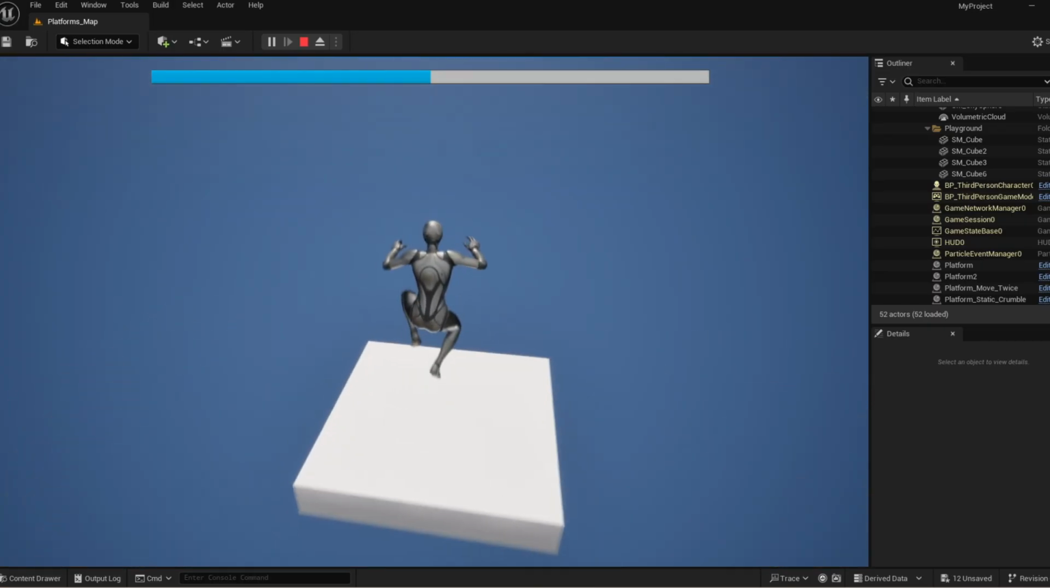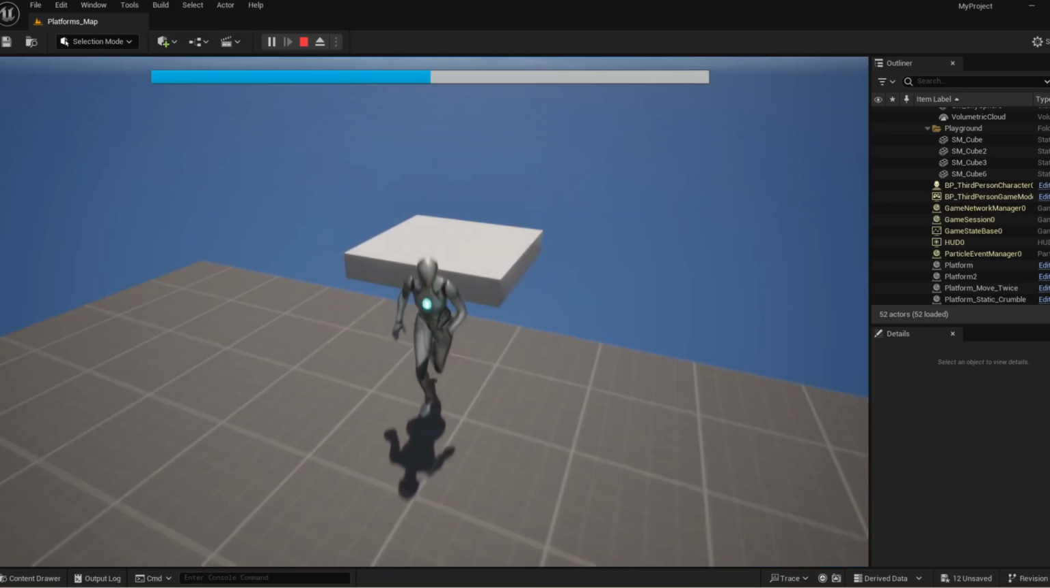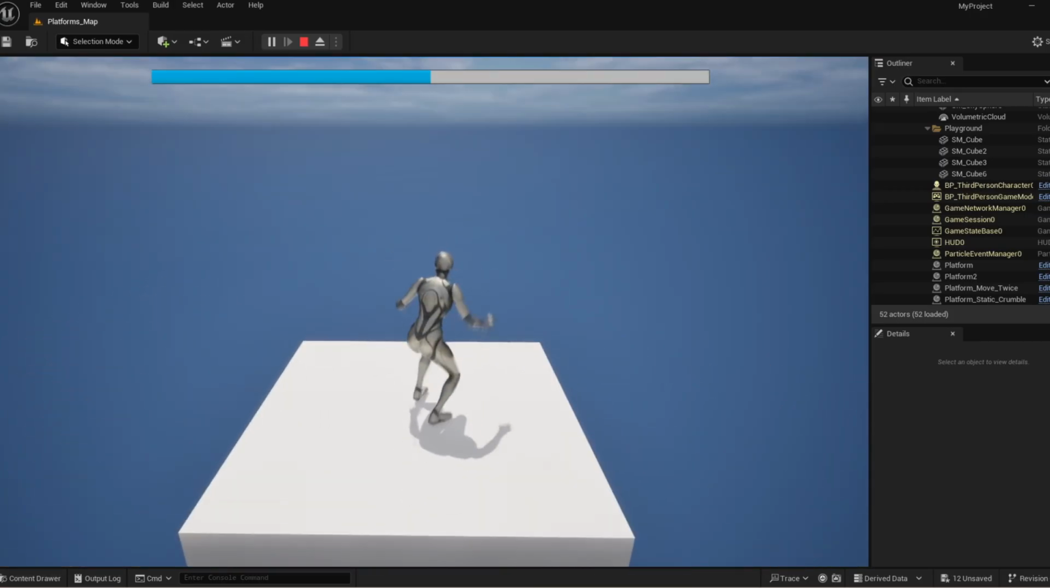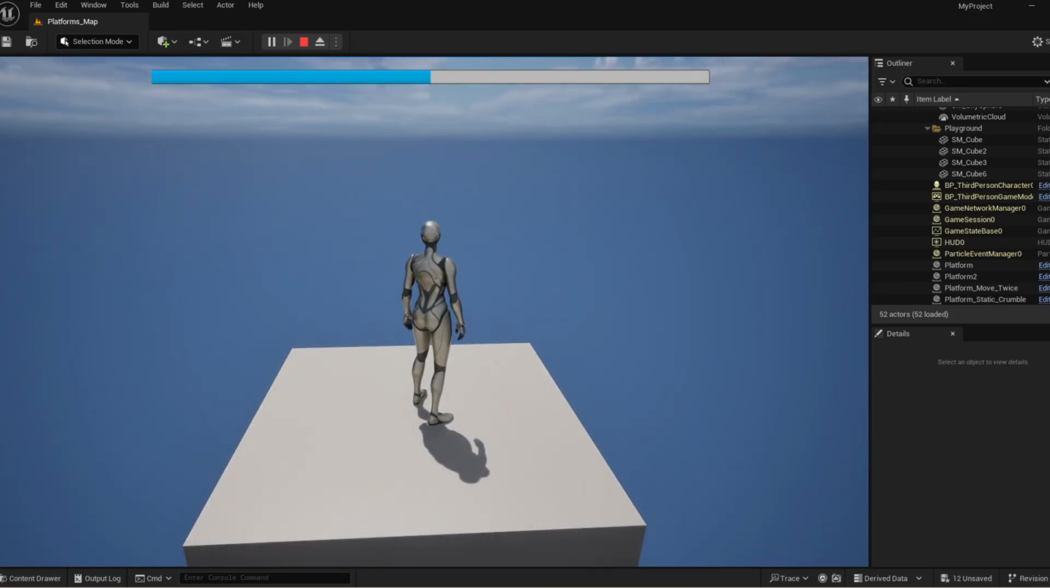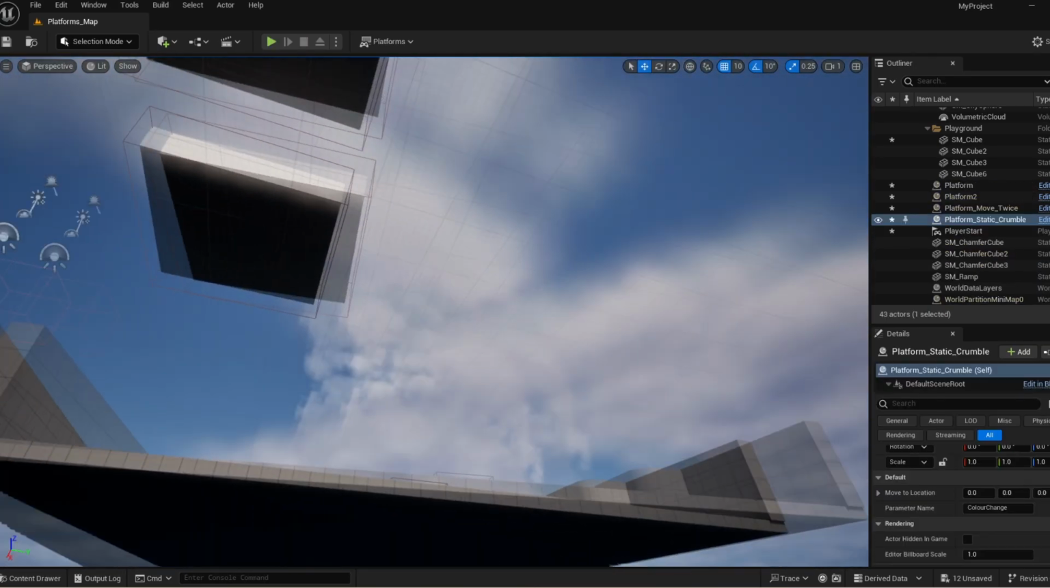Finally, I can use the same timeline and lerp logic so that when the player leaves the platform, it reverses the crumbling process so that the platform remains there if the player needs to jump back onto it. And as a side effect, the player can also just continuously jump on it and delay the crumble.